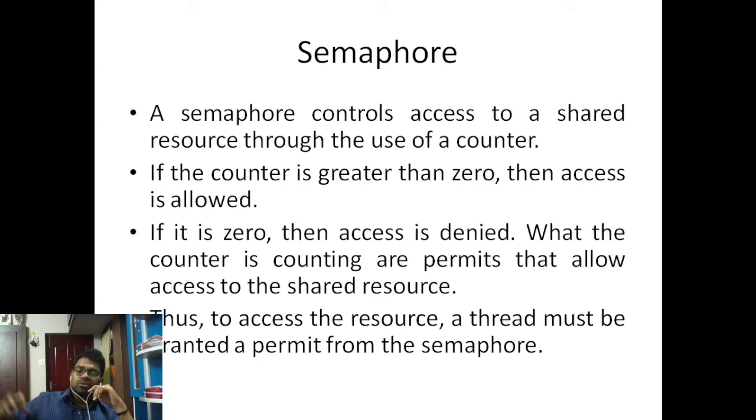A semaphore controls access to a shared resource through the use of a counter. If the count is 5, the semaphore allocates 5 threads. If the counter is 0 or less, it won't allow any threads to process. If it's greater than 0, then access is allowed.